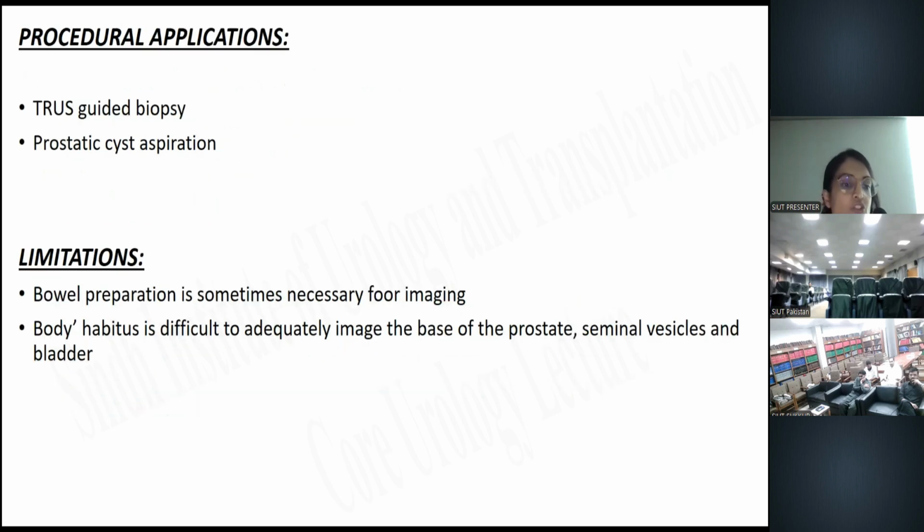So the applications are the TRUS-guided biopsy and the prostatic cyst aspiration. Limitations are when the bowel filtration is sometimes necessary for imaging and when the body habitus is difficult to adequately image the base of the prostate, seminal vesicles, and bladder.